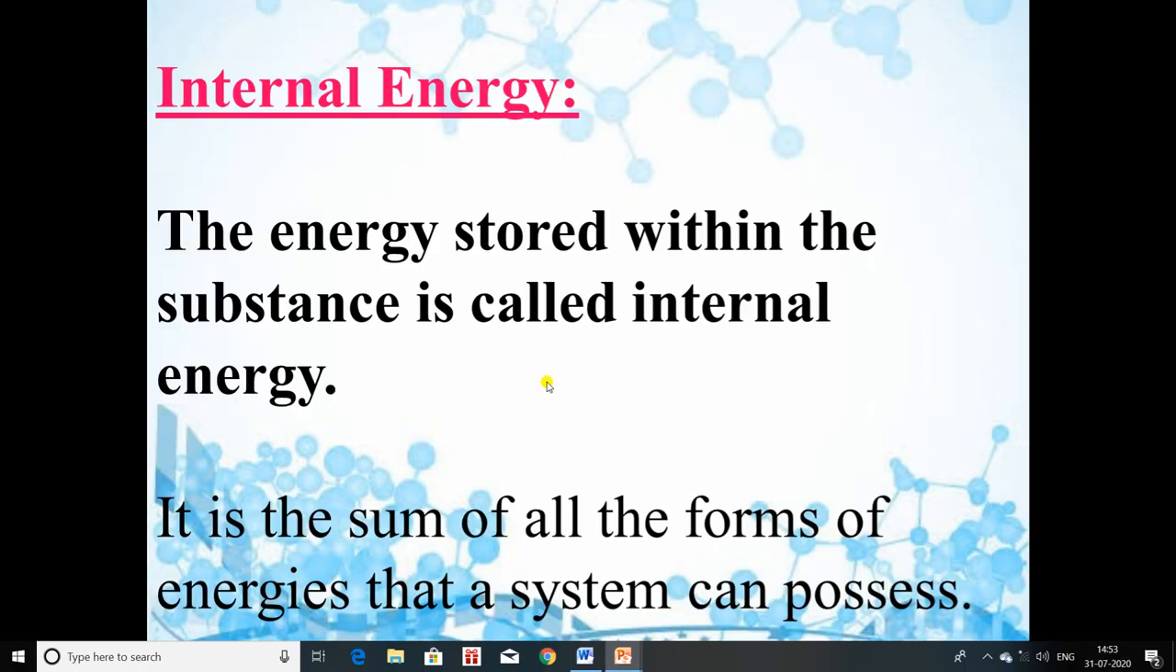So internal energy is the sum of different types of energy. There are different types of energy like electronic energy, nuclear energy, chemical bond energy, potential energy, and internal energy is the sum of all these energies. So here we will define internal energy. The energy stored within the substance is called internal energy, and it is the sum of all the forms of energy that a system can possess.